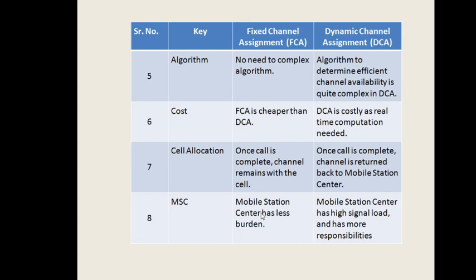The MSC has less burden if we implement the fixed channel assignment strategy. In DCA, the mobile switching center has a high signal load and more responsibilities. So DCA creates a large burden on the MSC because it handles a large number of calls, but FCA does not create a burden on the MSC.